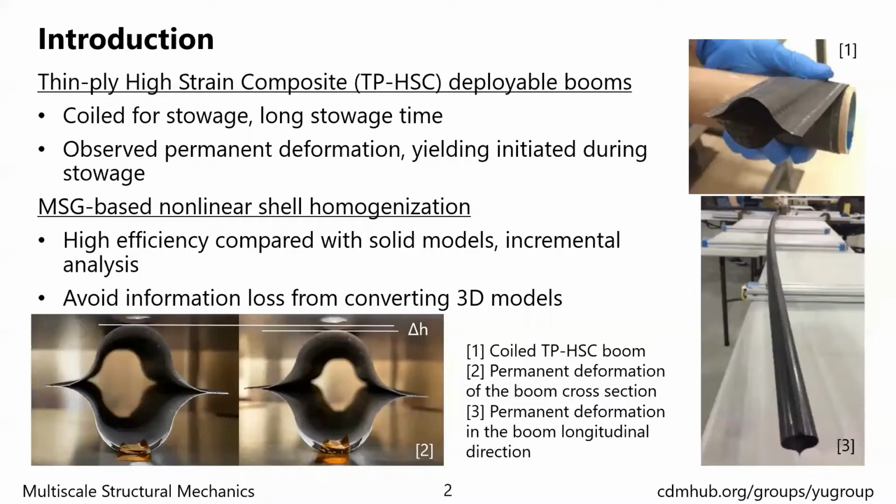Thin-ply high-strength composite deployable booms are a kind of structures used in small satellite applications. These booms can be coiled into a small volume for storage and deployed in mission. The storage time can be as long as several months or even years. During the coiling and storage, the boom goes through large deformation and time-dependent behavior is observed.